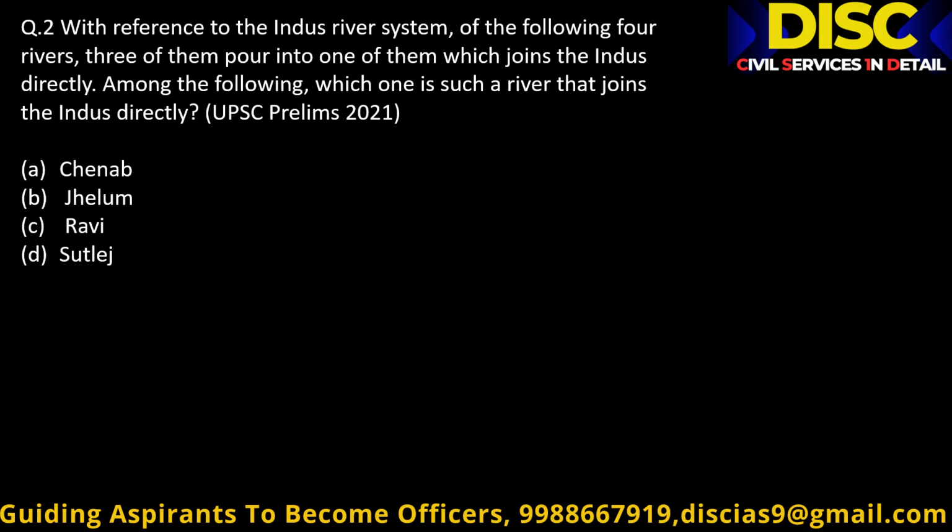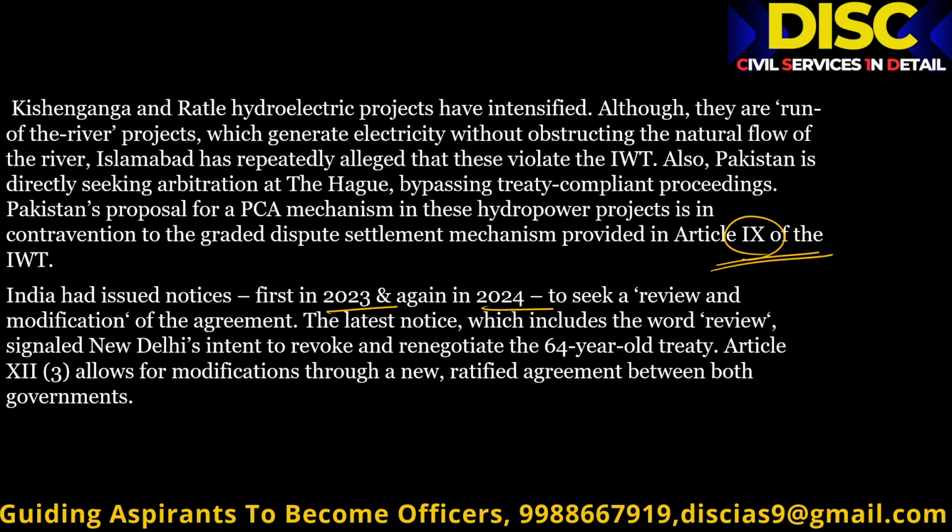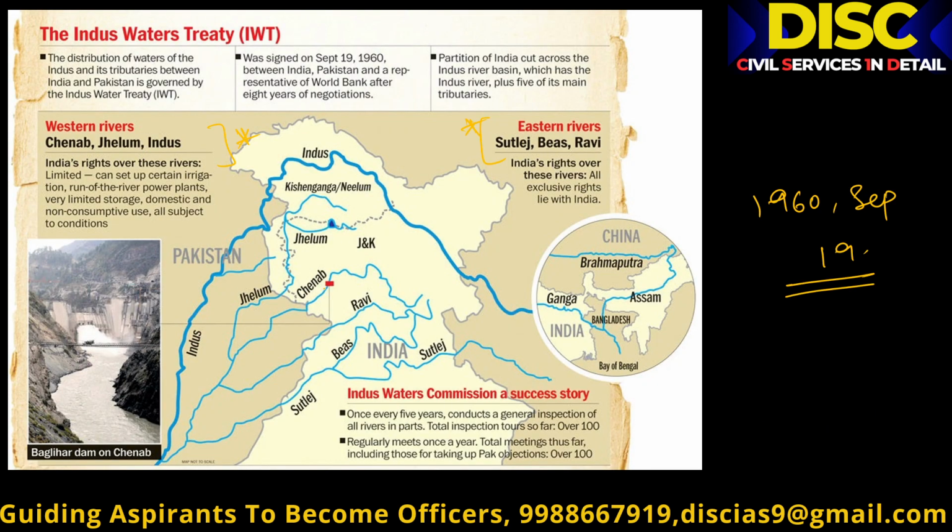So this is one of the prelims questions asked in 2021. See the importance of the Indus Waters Treaty, the Indus water system, especially the river system. With reference to the Indus river system, of the following four rivers, three of them pour into one of them which joins the Indus directly. Among the following, which one is a river that joins the Indus directly? Simple. Sutlej is the answer. Even if you have done your basics of NCERT, 6th or 7th, you may answer it. The one which joins the Indus directly is the Sutlej. That's the reason I have added this map to give clarity.